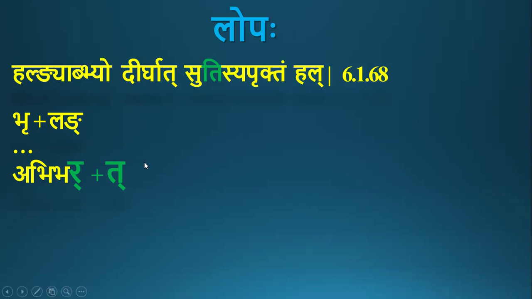At this stage, abibhar plus t, the ikara in ti gets deleted for nit lakaras, the lakaras in which nakara is it. Lang is one of such nit lakaras. There the ikara of the ti gets deleted, and here takara remains as aprukta pratyaya, a single letter pratyaya.